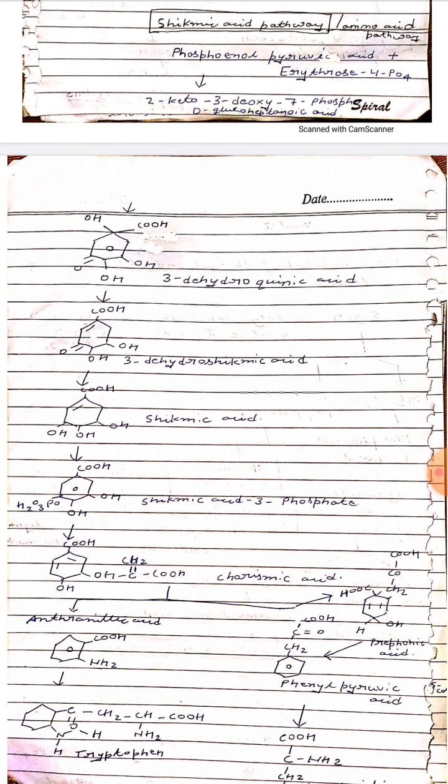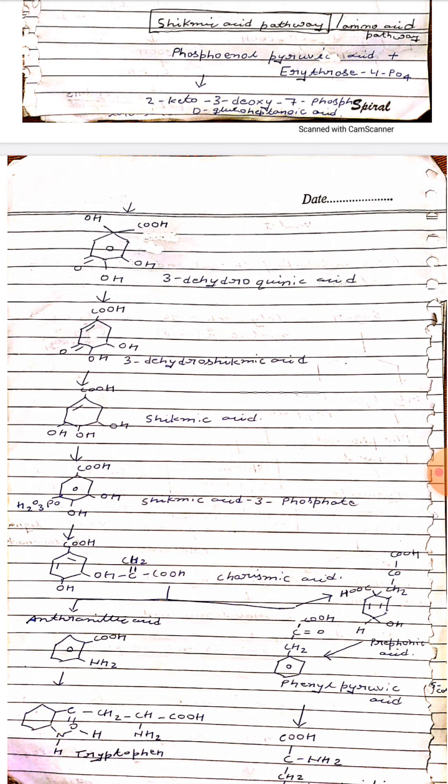Okay, this is the next step of the reaction. 3-dehydroquinic acid, after the reaction, is converted into 3-dehydroshikimic acid, and 3-dehydroshikimic acid is converted into shikimic acid, and after the shikimic acid reaction it converts into shikimic acid 3-phosphate, which is also known as chorismic acid.